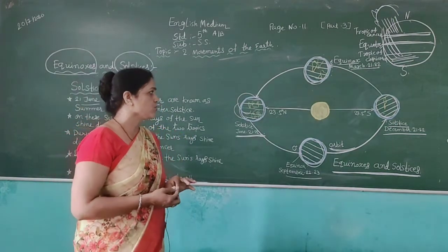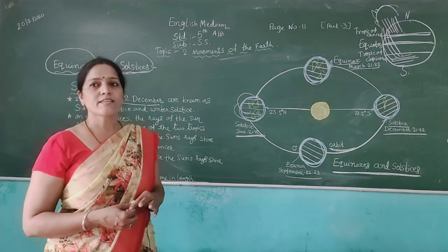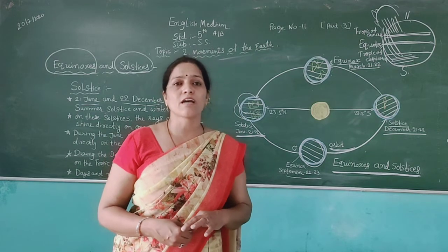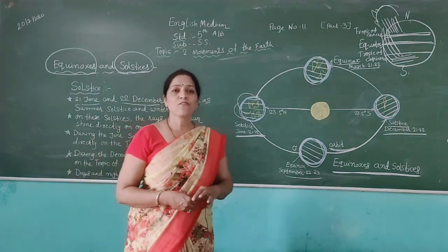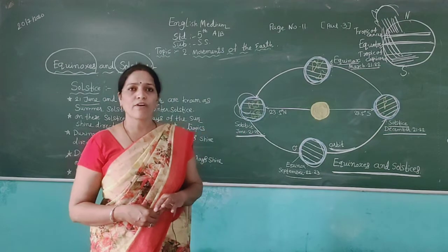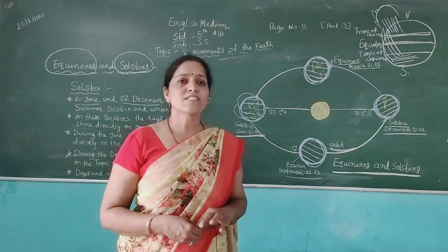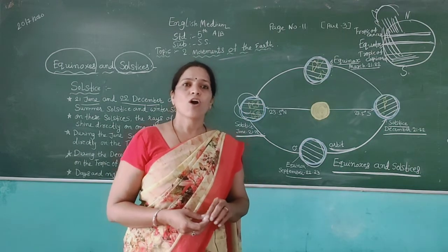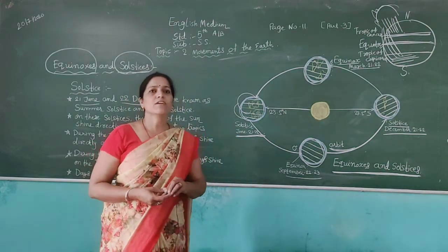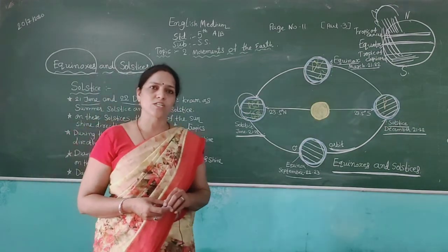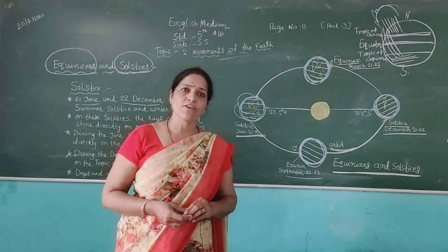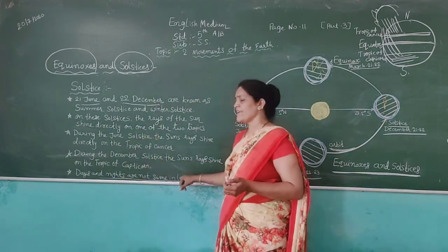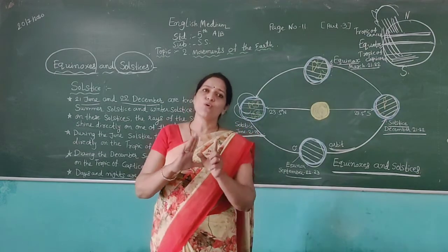Then after, I taught you causes of seasons. Why do the seasons change? When the earth revolves around the sun, seasons change. If our earth did not revolve around the sun, seasons would not change. Any one season we could feel the whole year. Then after, I taught you equinox and solstice. In the equinox, days and nights are equal, and in solstice, days and nights are not equal in length. Both are different.